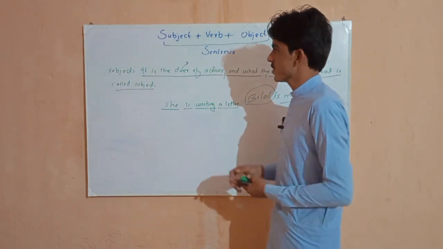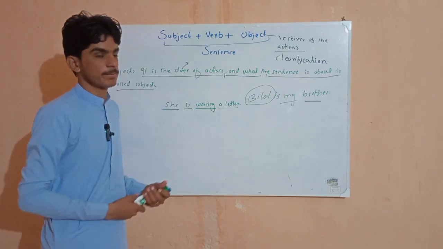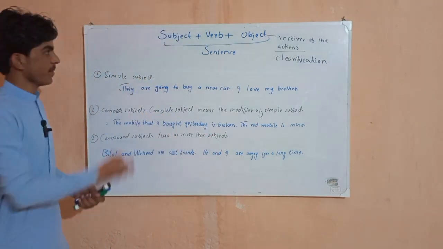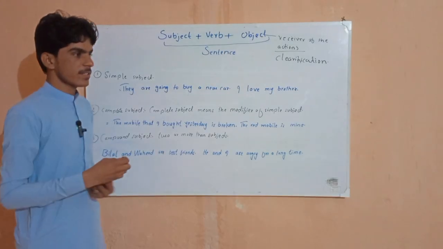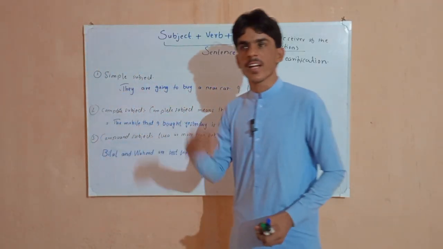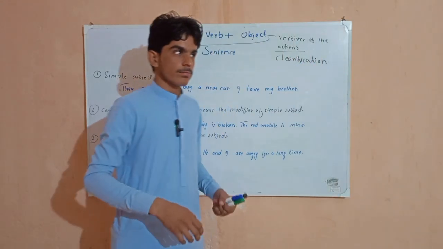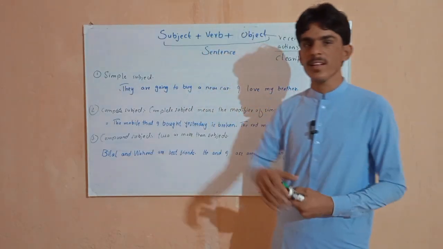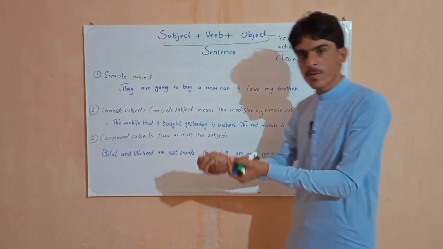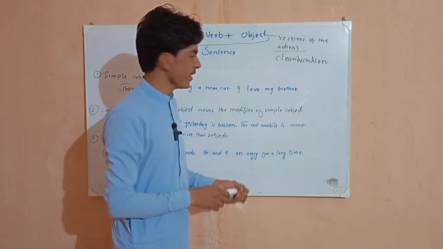Now let's know the subject in detail, the types of subjects, which kind of subject will be available and which kind will come. One is called simple subjects. Simple subjects means she plays cricket, they are going to Karachi, they are going to Pakistan, they are going to Islamabad. This is a book, that is a chair, this is a mobile. These are called simple sentences.